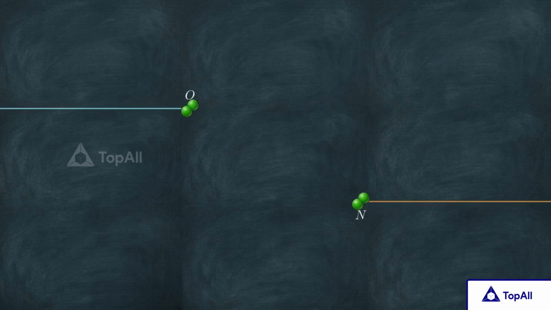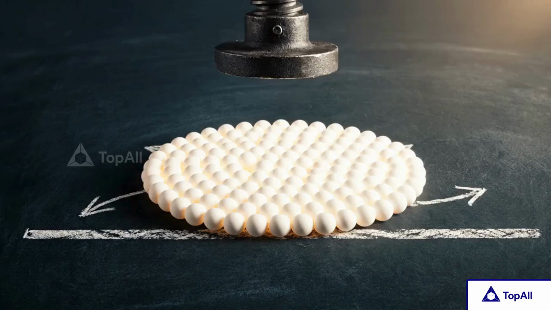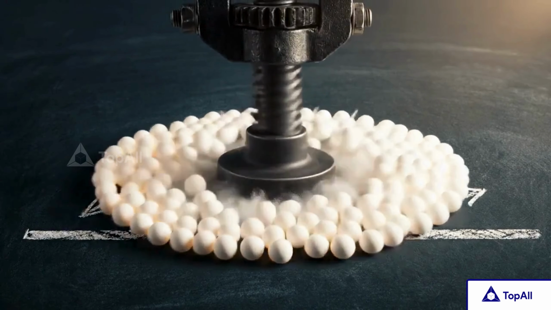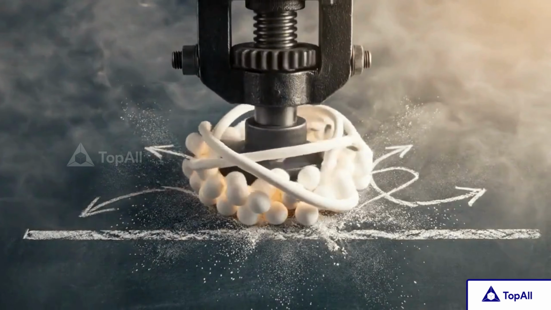Real molecules like oxygen and nitrogen do exert very weak forces on one another. Under high compression, those tiny attractions start to interfere, causing real gases to drift away from our neat equations.